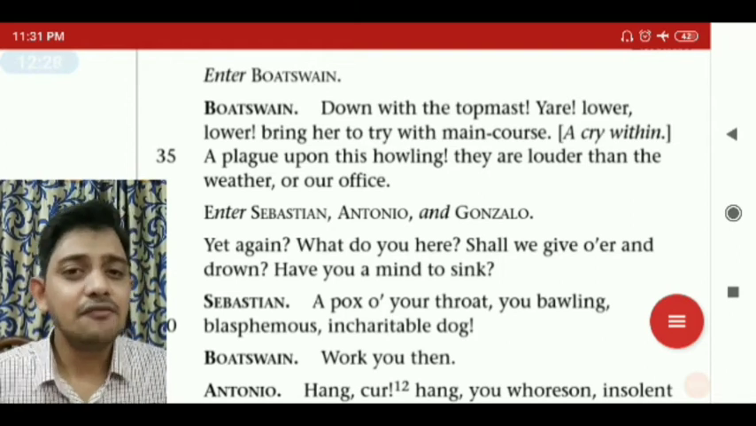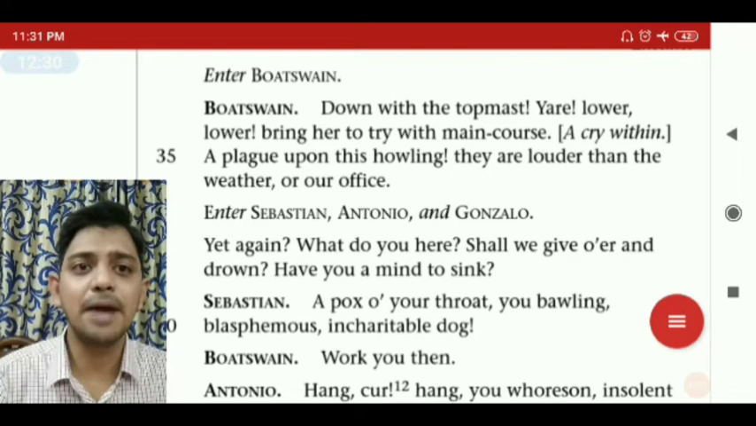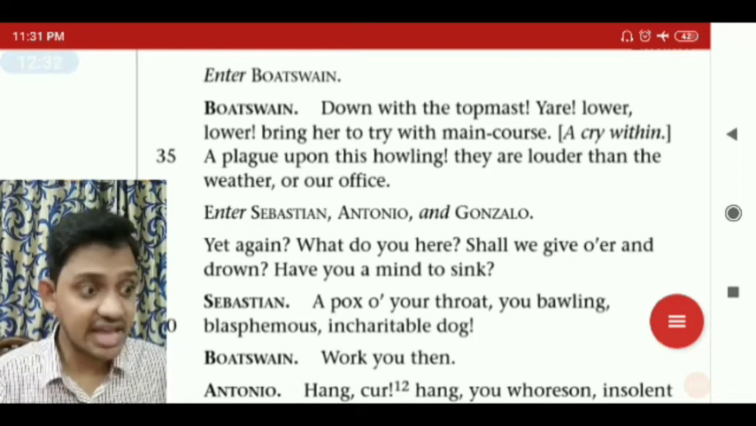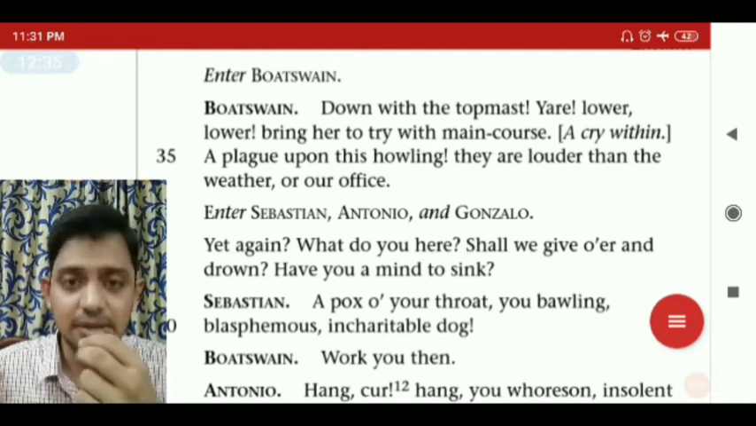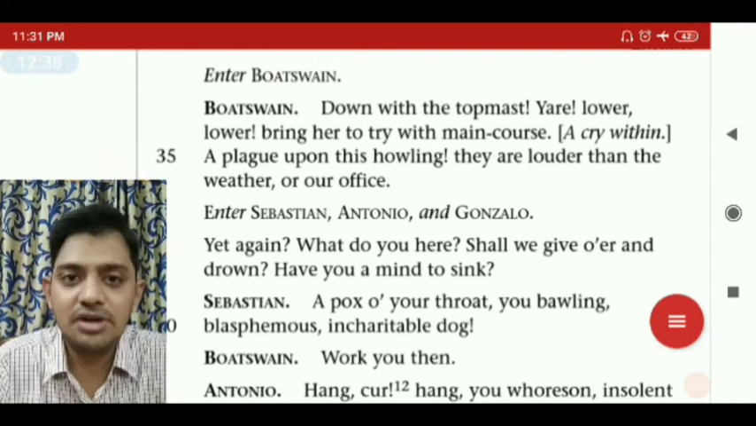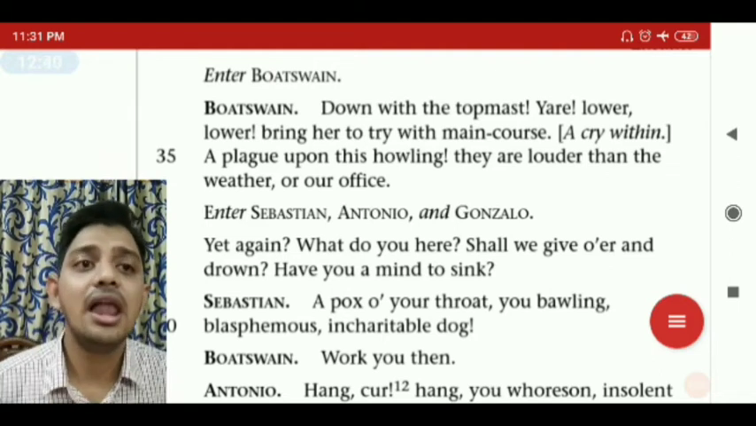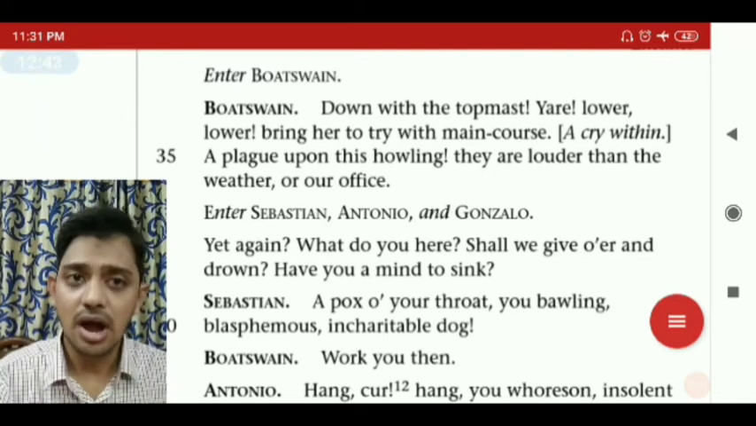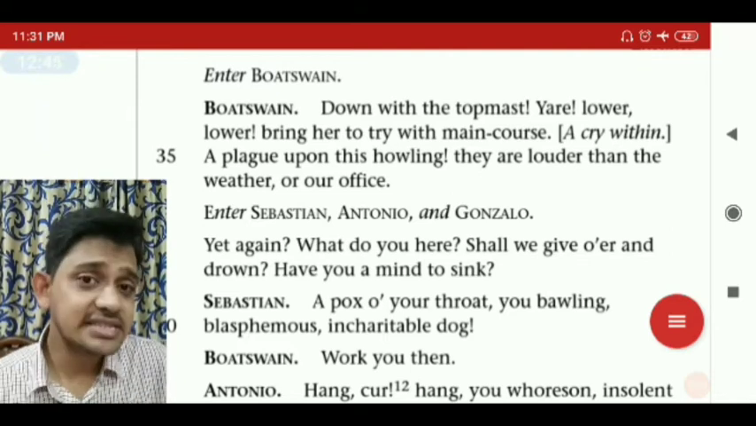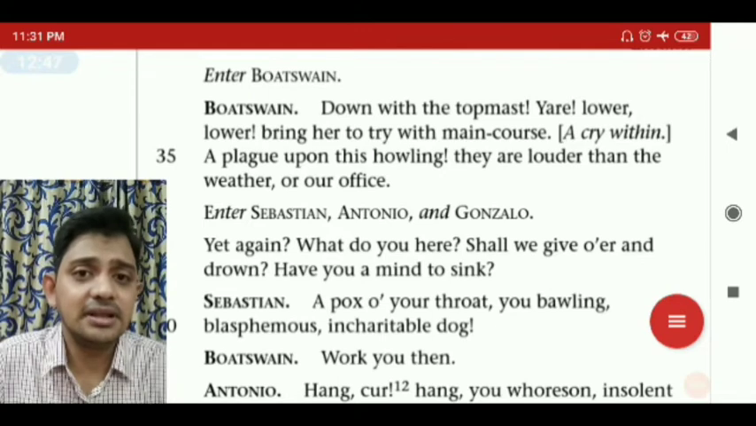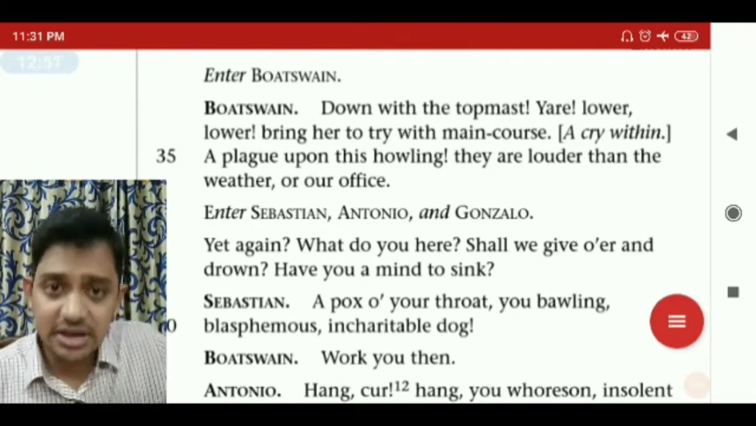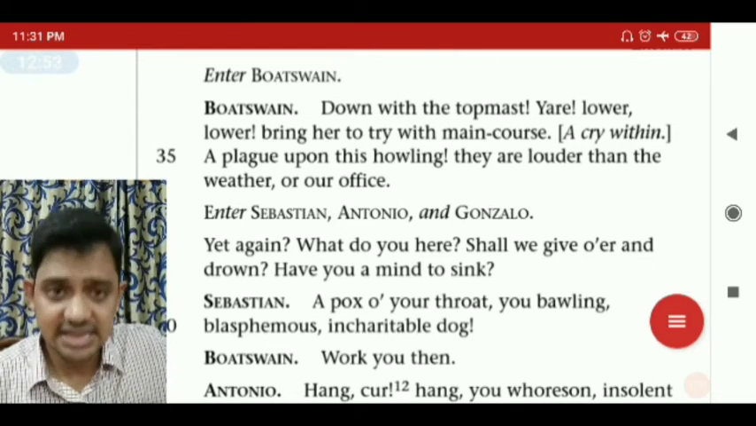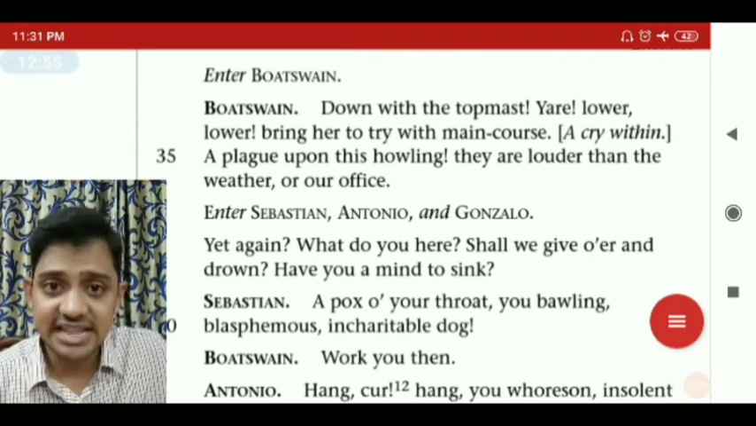So he's completely frustrated. He said, "A plague upon this howling." They are shouting so much that, like the plague we use to curse someone, we use the word plague. Their voice, these noble people, is so loud that they're louder than the weather outside, than the tempest, than the storm, than the wind, than the sea outside.